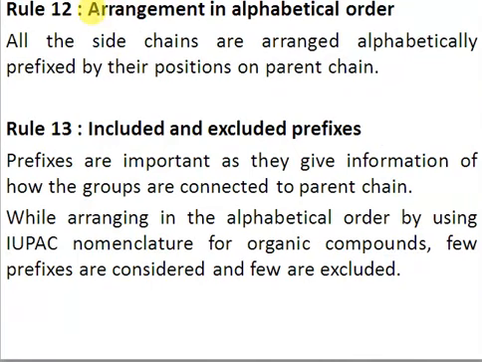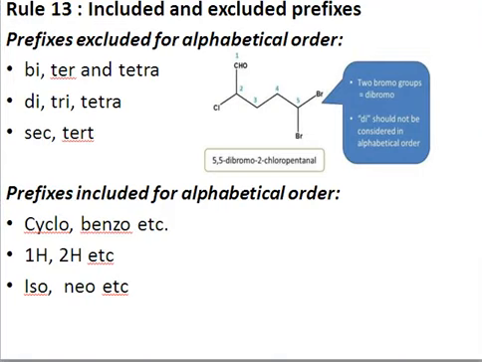Rule number 12, right? So all side chains are arranged in alphabetical order, prefixed by the position on the carbon chain. So if you have ethyl, methyl and propyl, ethyl will come first in the alphabetic order, then comes the methyl, and then will come the propyl, right? So all side chains must be arranged in alphabetic order and their position must be prefixed by the locant on their parent chain. Rule number 13 is that there are certain prefixes which are included and there are certain prefixes which are not included as a part of the IUPAC name, right? So we'll see what prefixes are excluded and what prefixes are included.